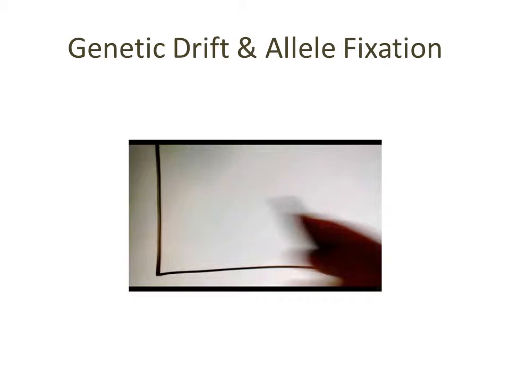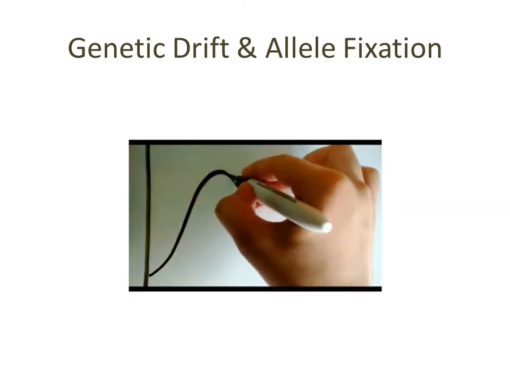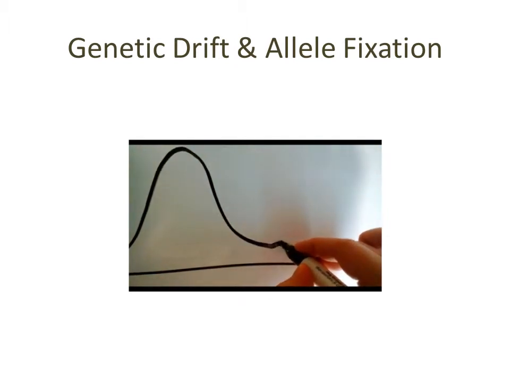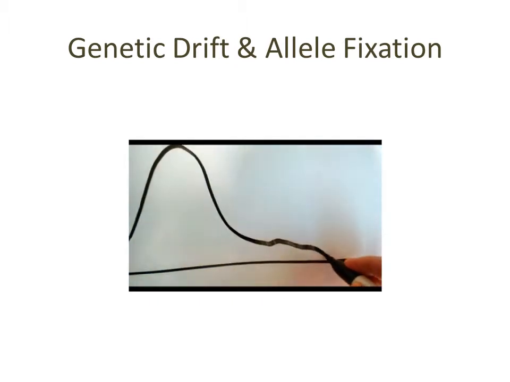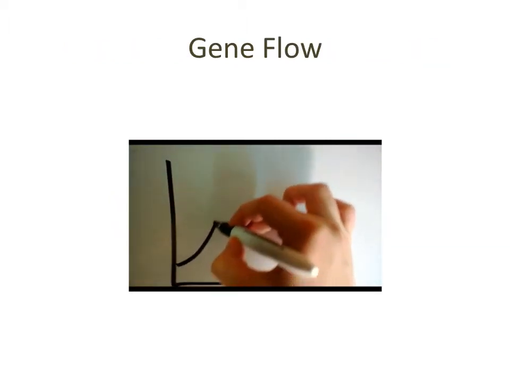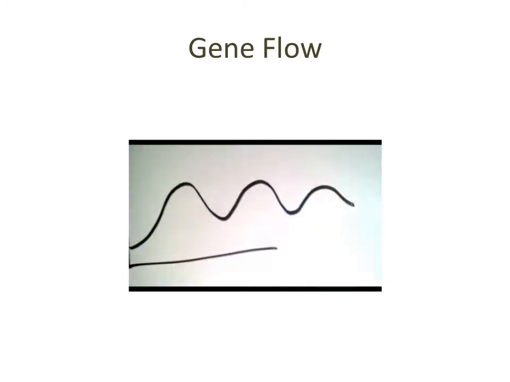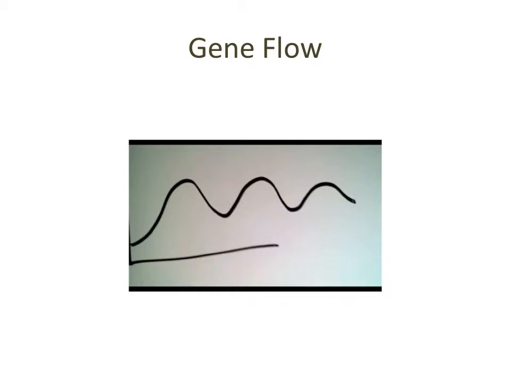If something occurs to dramatically reduce the population, this could result in genetic drift and possibly allele fixation and/or extinction. Genetic drift occurs with a loss of alleles. With the population dramatically reduced, the number of alleles is going to be fewer. If another event occurs, the population could be left with only dominant or only recessive alleles, resulting in allele fixation. This is extremely dangerous for a population. At this point, if the alleles aren't adaptive, the whole population could become extinct.